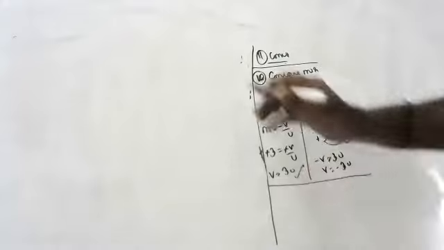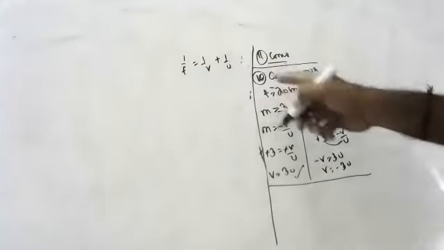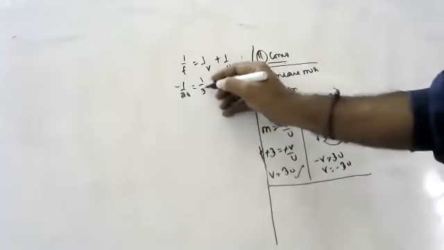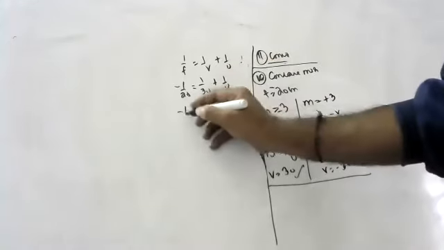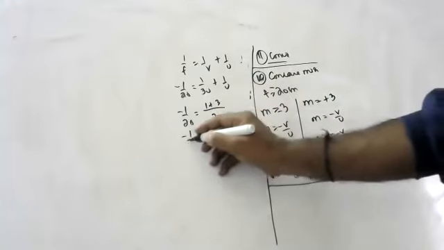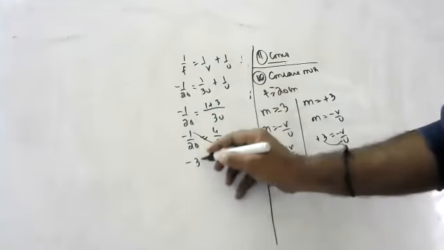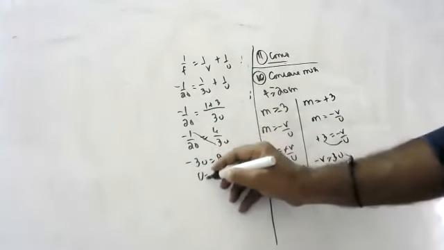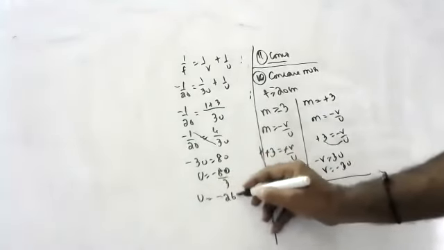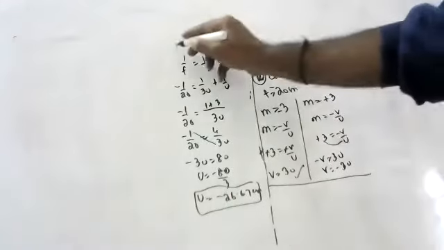1 by f is equal to 1 by v plus 1 by u. Minus 1 by 20 is equal to 1 by 3u plus 1 by u. 3u is the LCM, so 1 plus 3: minus 1 by 20 is equal to 4 by 3u. Minus 3u is equal to 80. u is equal to minus 80 by 3, so u is equal to minus 26.67 centimeters. This is one possible distance.